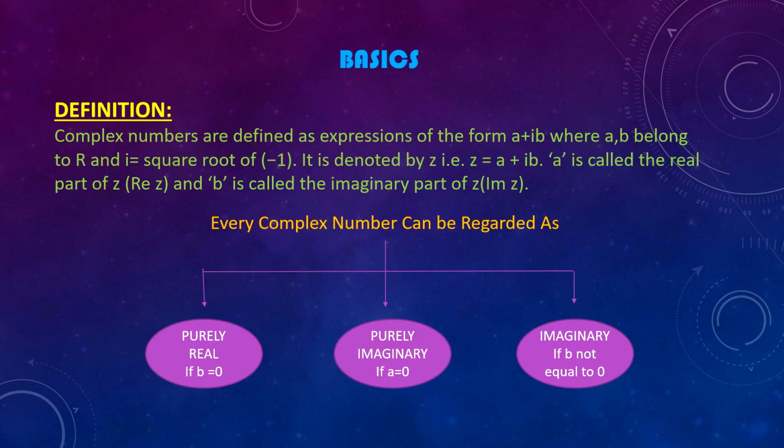Just how a pure real number can be expressed as a multiple of 1 and the number itself, the same way a pure complex number can be expressed as the multiple of iota and a real number.